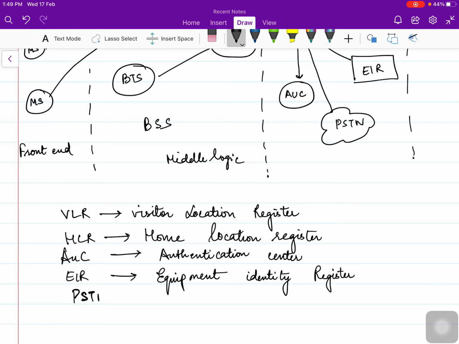Another one is PSTN, that is the Public Switched Telephone Network.